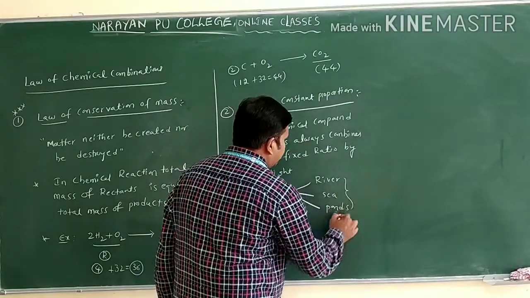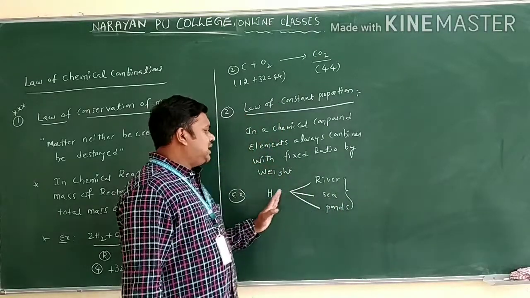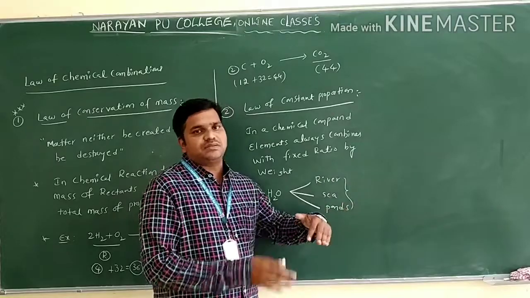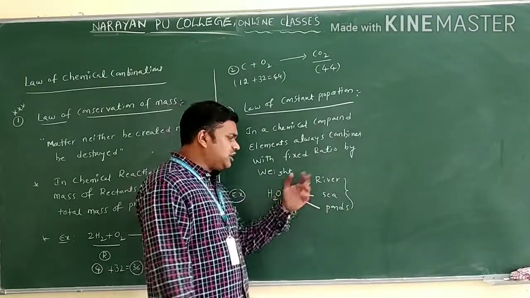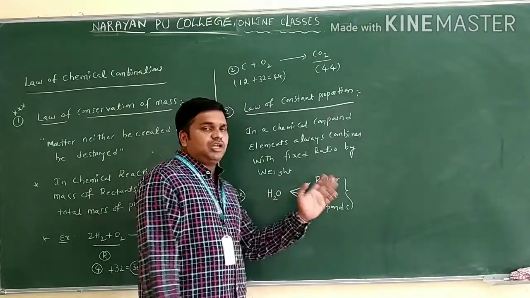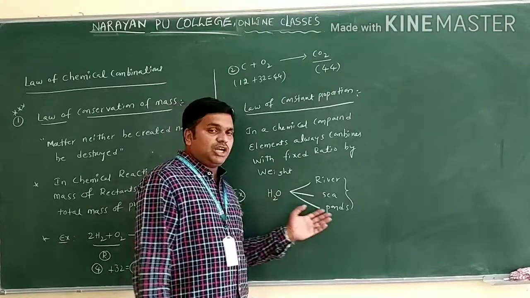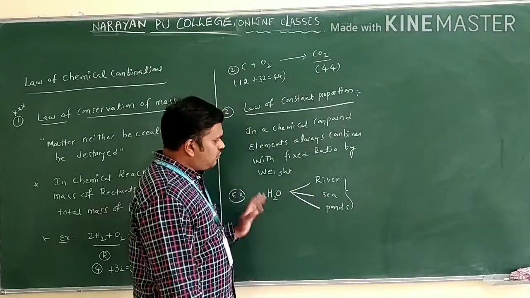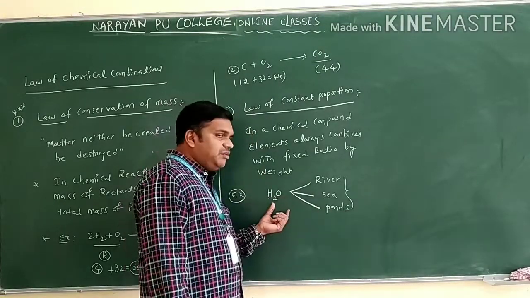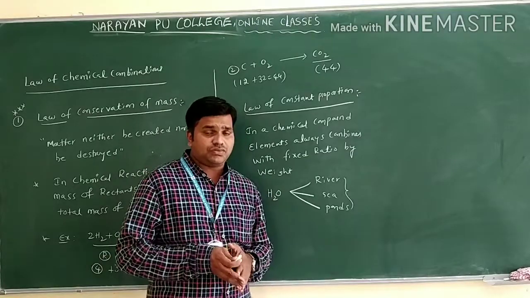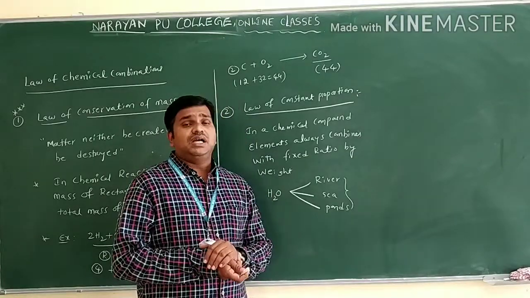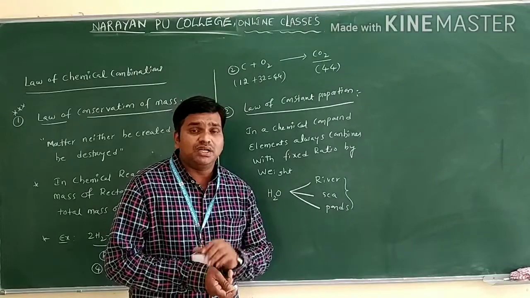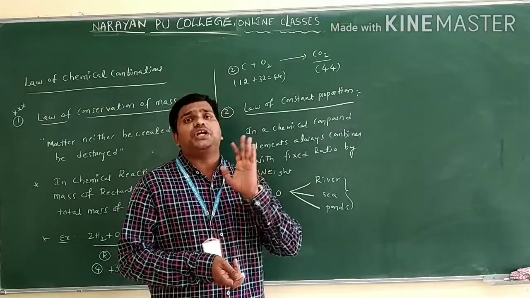So here you can see the extraction of water is different only. Whenever the water is obtained from any source, irrespective of the source, the elements are always present in a fixed ratio by weight only.